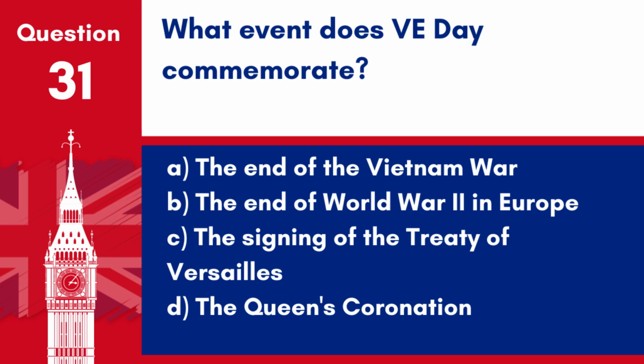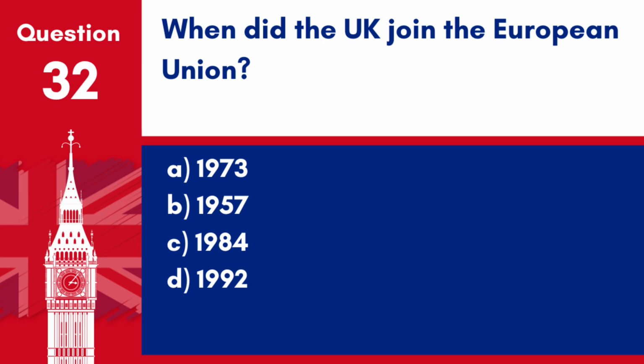Question 31. What event does VE Day commemorate? A. The end of the Vietnam War. B. The end of World War II in Europe. C. The signing of the Treaty of Versailles. D. The Queen's coronation. Answer B. The end of World War II in Europe. VE Day commemorates Victory in Europe Day, marking the unconditional surrender of Nazi Germany and the end of World War II in Europe.